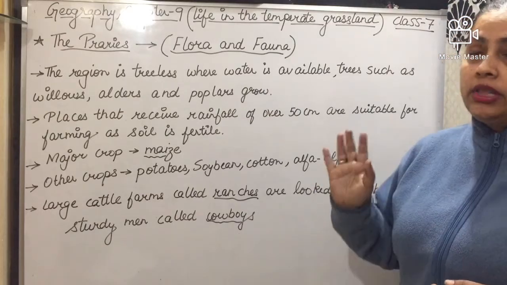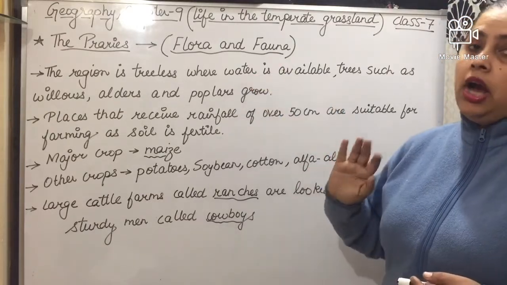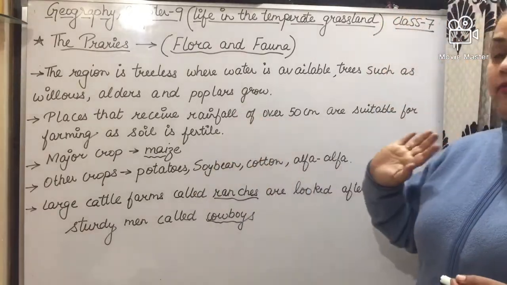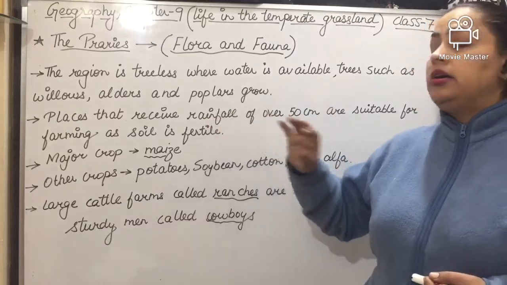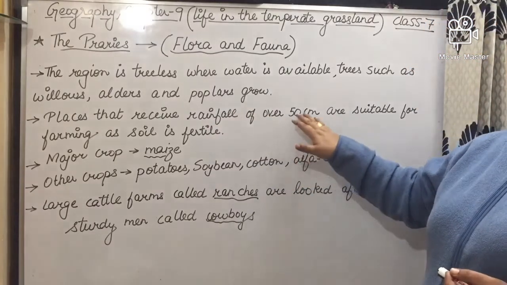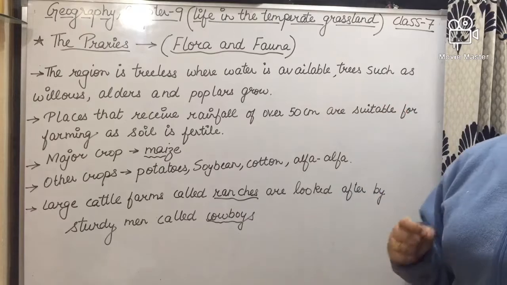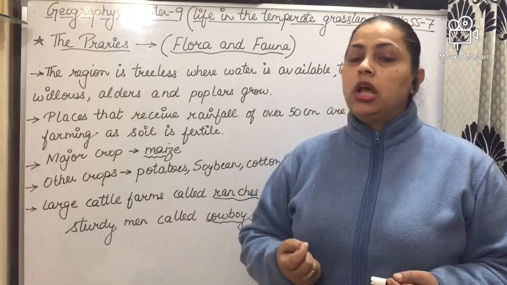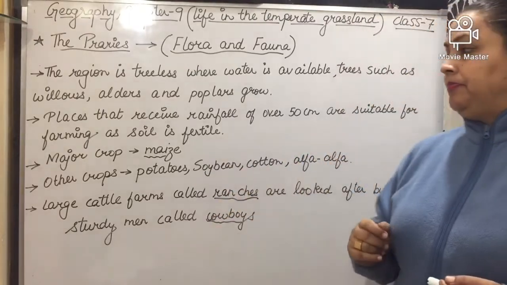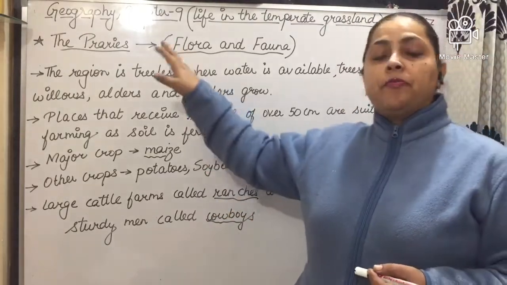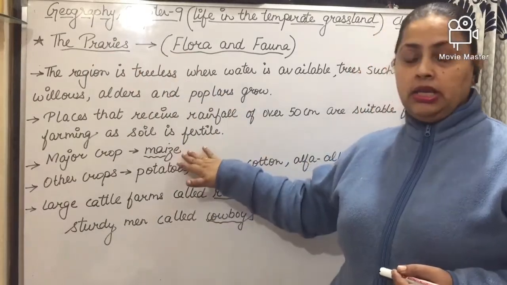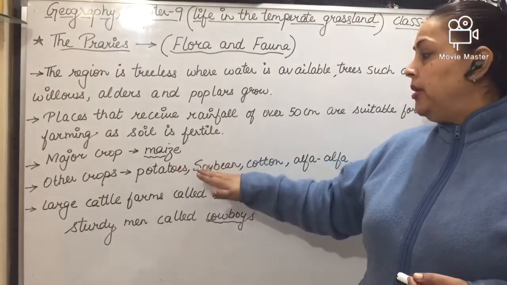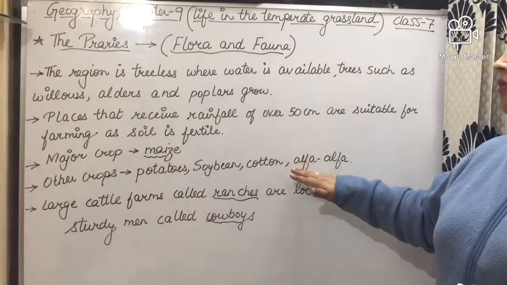Areas that receive annual rainfall of over 20 centimeters are suitable for farming. Why is it suitable? Because the soil is fertile. The major crop of prairies is maize. Other crops are also grown there like potato, soybean, cotton, and alfalfa.